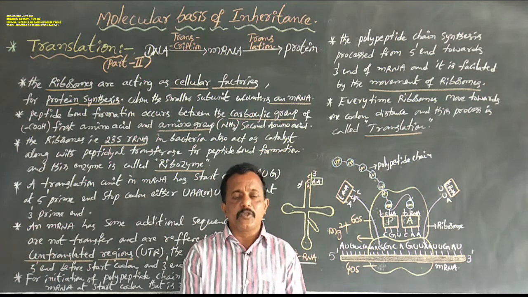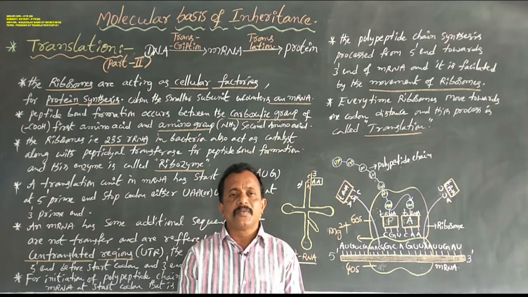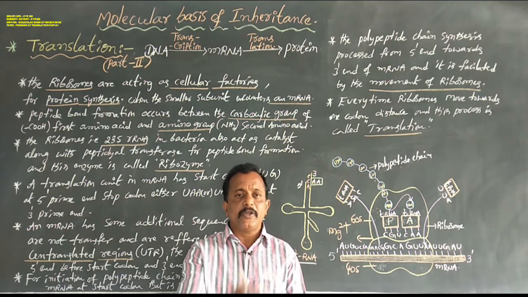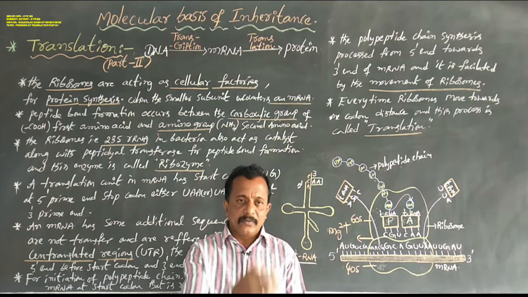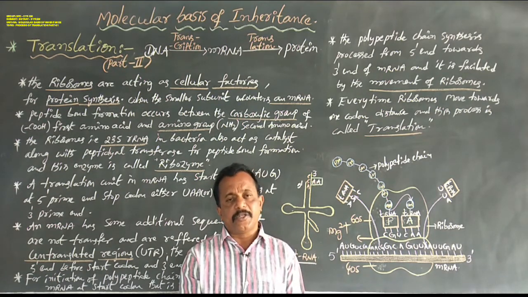The 80S ribosome has a 60S subunit and a 40S subunit. The 70S ribosome consists of a 50S subunit and a 30S subunit.